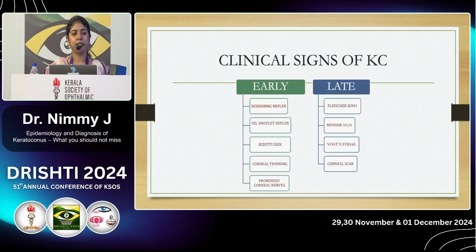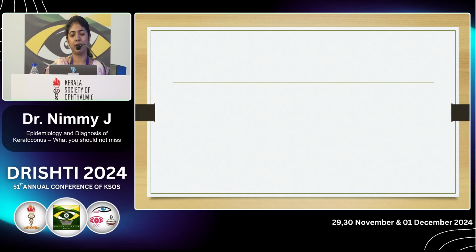Now just brushing upon the clinical signs of keratoconus, it may be early and late signs. Early signs are the scissoring reflex, oil droplet reflex, Rizzuti sign, corneal thinning and the prominent corneal nerves. Late signs include Fleischer ring, Munson sign, Vogt striae and the corneal scarring.